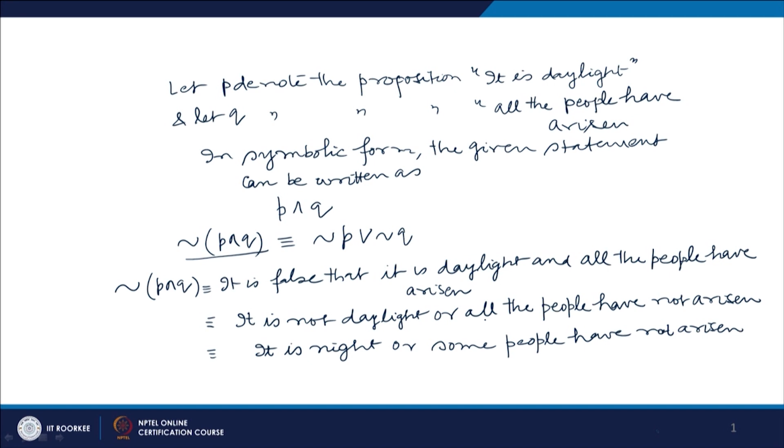A negation of the universal quantifier gives the existential quantifier. Existential quantifier denotes there exists or some. So, some people have not arisen. So, the negation of P and Q is the statement: it is night or some people have not arisen, that is the negation of the given statement.